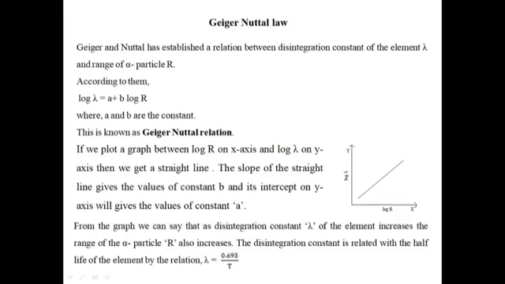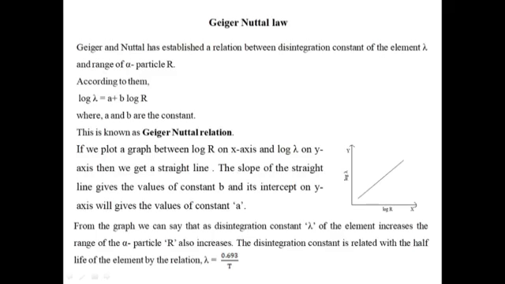Geiger-Nuttall law. Geiger and Nuttall established a relation between the disintegration constant lambda and the range of the alpha particle. According to them, log lambda is equal to a plus b log r, where a and b are constants. This is known as the Geiger-Nuttall law. If we plot a graph between log r on the x-axis and log lambda on the y-axis, then we get a straight line.